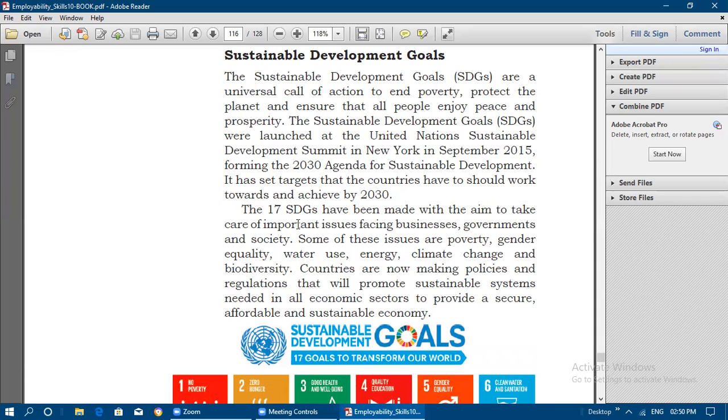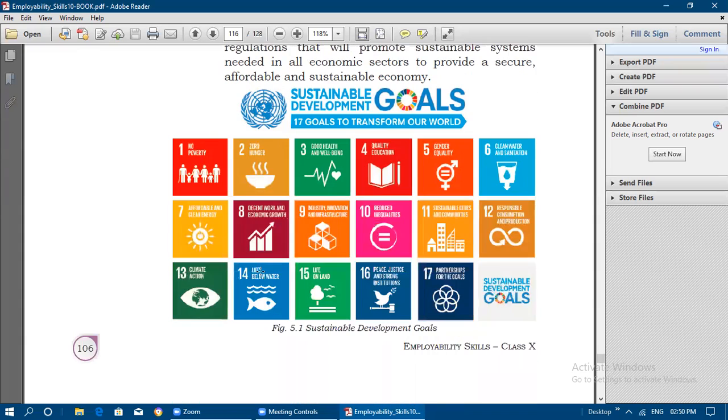Okay, so countries are now making policies and regulations that will promote the sustainable systems needed in all economic sectors to provide a secure, affordable and sustainable economy. So a sustainable, affordable and secure economy, every country needs to follow. Okay, so like that, sustainable systems are framed by using some policies and regulations. Okay, so there are 17 SDGs given here in order to transform our world.